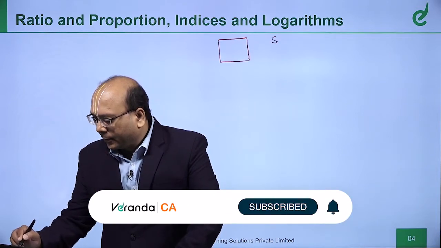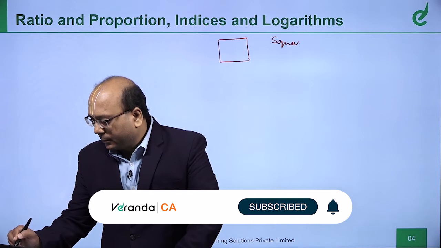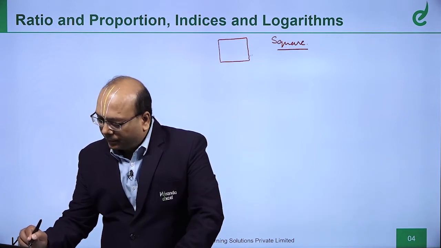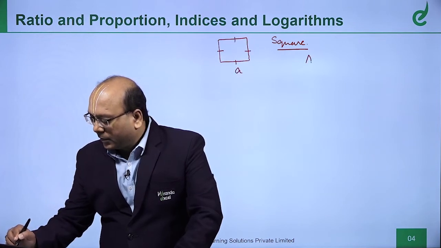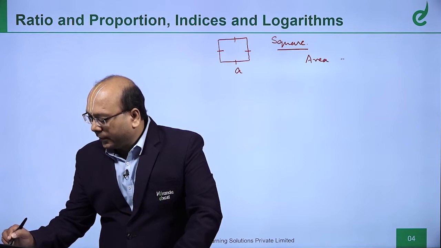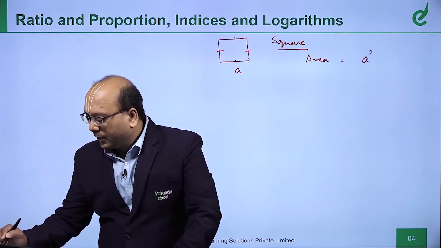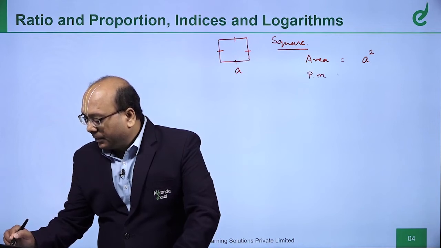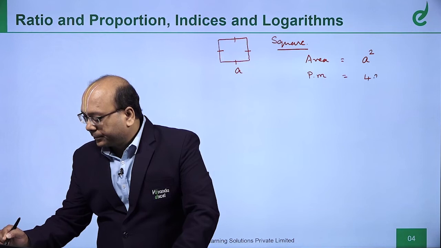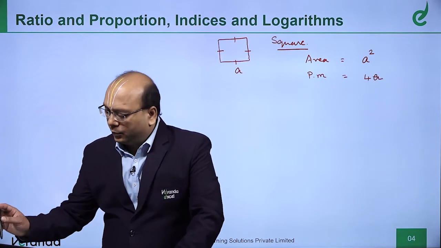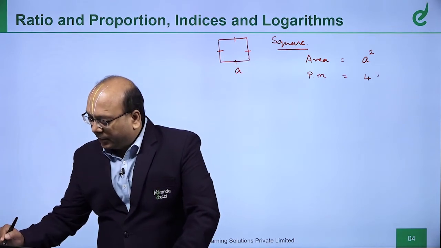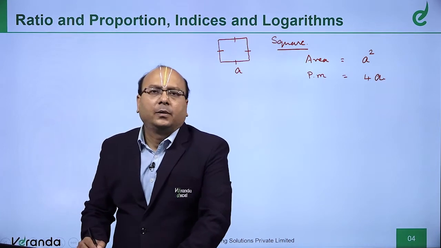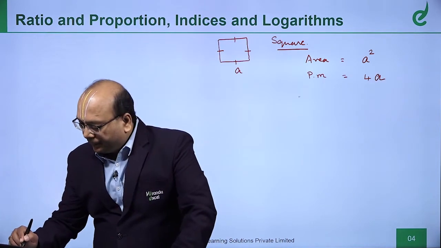I'll take a square of side A. Area of a square, we all know, is A square, and perimeter is 4A. Perimeter is 4A, the sum of all sides.